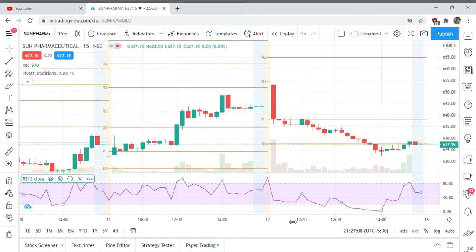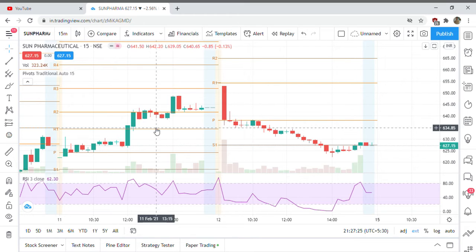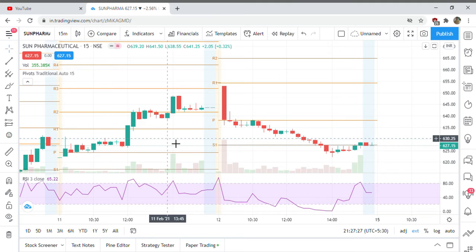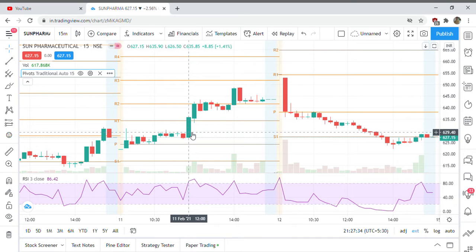Now in this strategy, if you want to buy any equity share, we have to look for two consecutive green candles, and on the second candle the RSI should be above 80. For example, let us see Sun Pharma. In this scenario we have seen a green candle forming.